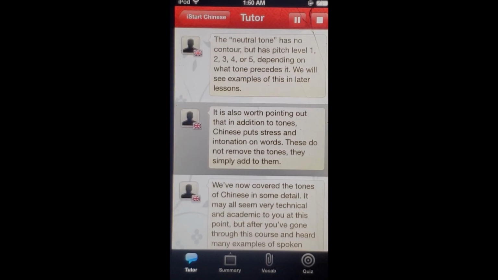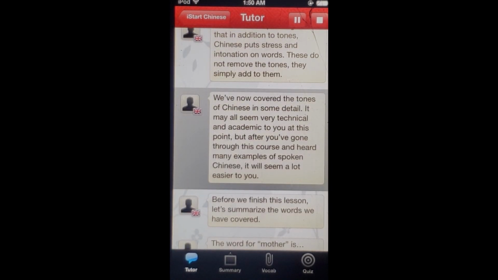It is also worth pointing out that in addition to tones, Chinese puts stress and intonation on words. These do not remove the tones, they simply add to them. We've now covered the tones of Chinese in some detail. It may all seem very technical and academic to you at this point, but after you've gone through this course and heard many examples of spoken Chinese, it will seem a lot easier to you.